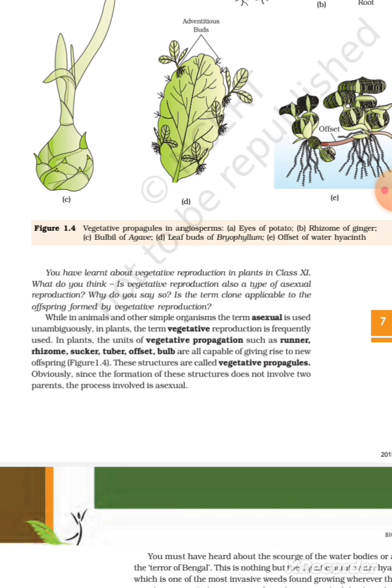In plants, the units of vegetative propagation such as runner, rhizome, sucker, tuber, offset, bulb are all capable of giving rise to new offspring. Figure 1.4. These structures are called vegetative propagules. Obviously, since the formation of these structures does not involve two parents, this process involved is asexual.